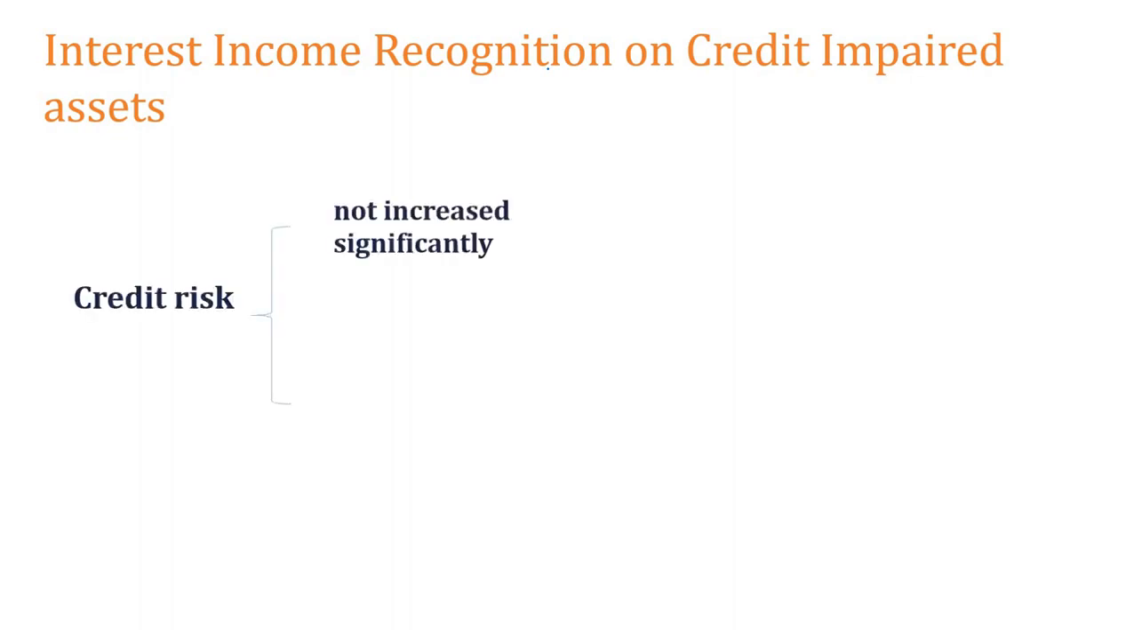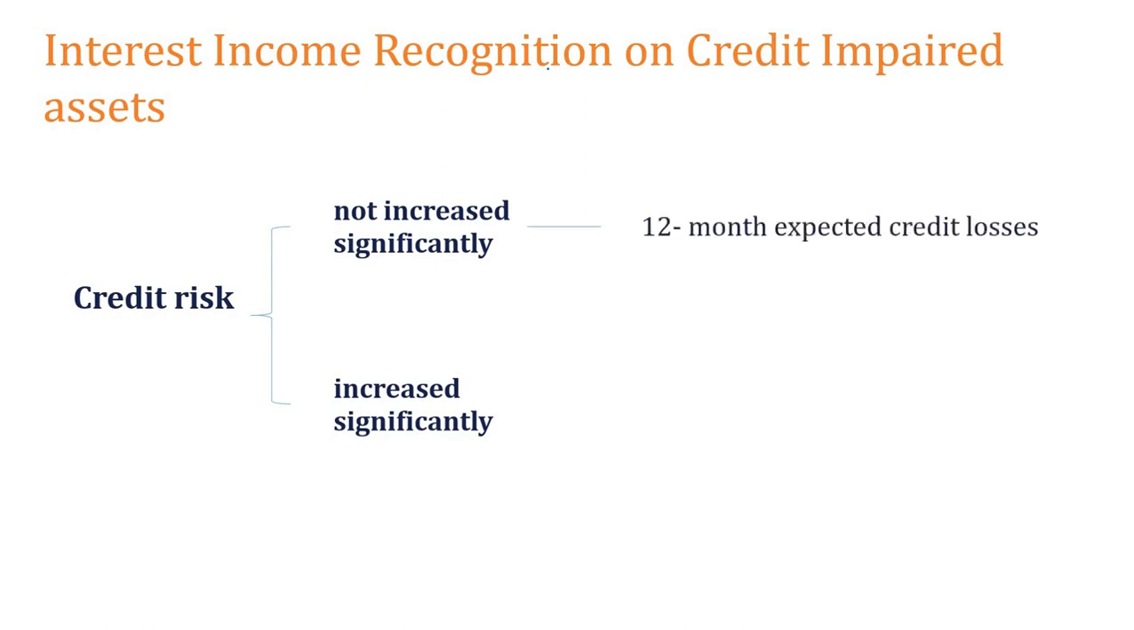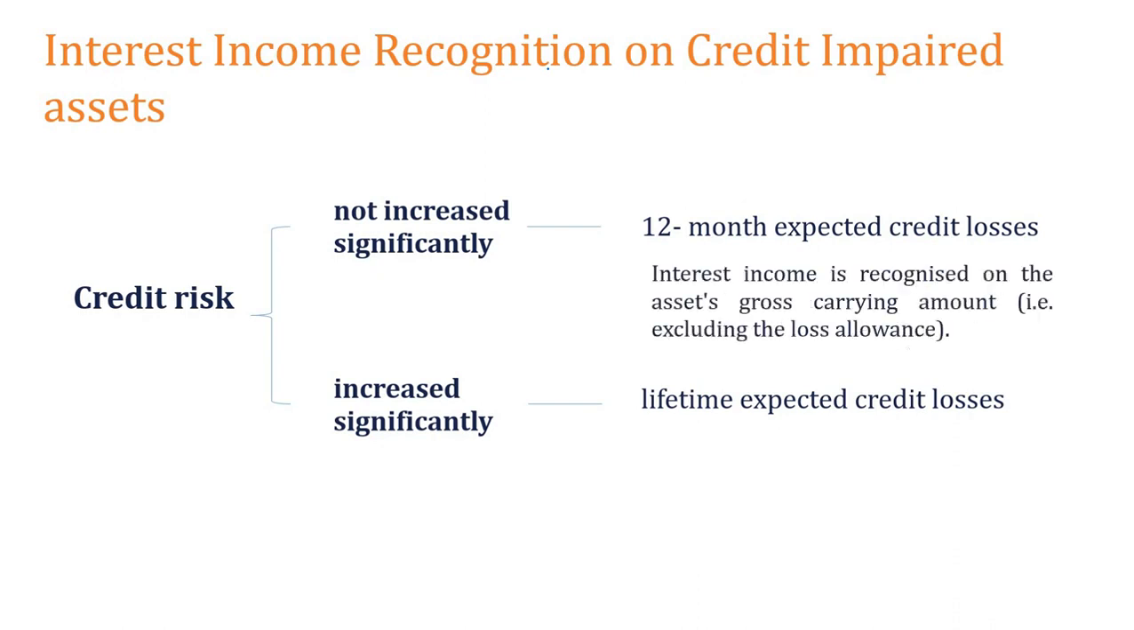The credit risk can be divided into two things now: if it has not increased significantly and if it has increased significantly. If it is not significantly increased, we call this the 12 months expected credit loss. If it is increased significantly, we call it the lifetime expected credit loss. The standard says if your financial asset has 12 months expected credit loss, you can recognize the interest income on the gross carrying amount. That is excluding the loss allowance, right?